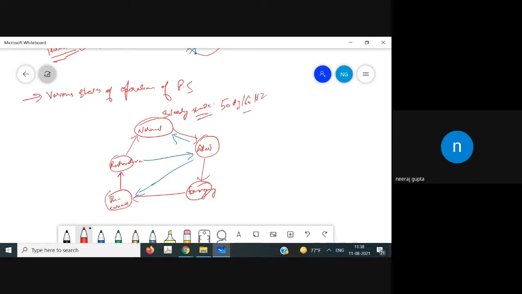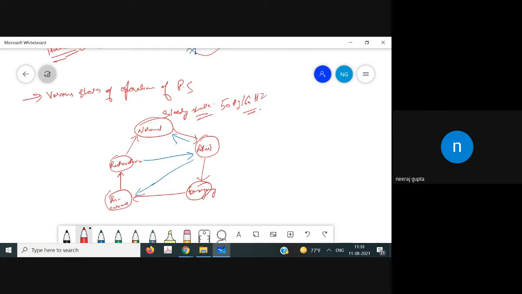So this is the normal state. One important point related to the normal state is that reactive power balance is maintained between the generation and the load, and it has a flat voltage profile, meaning the voltage is within limits. However, it is a theoretical kind of concept.